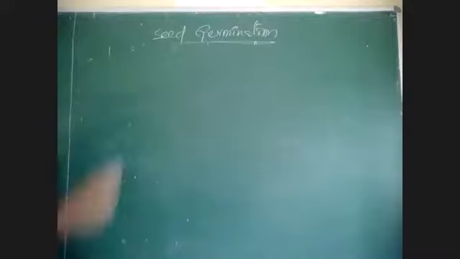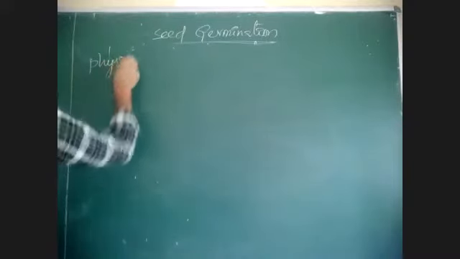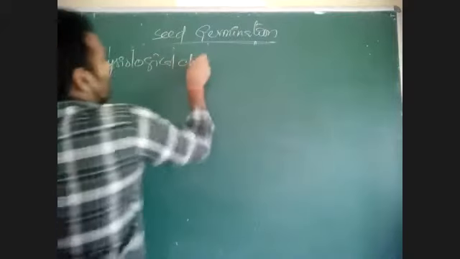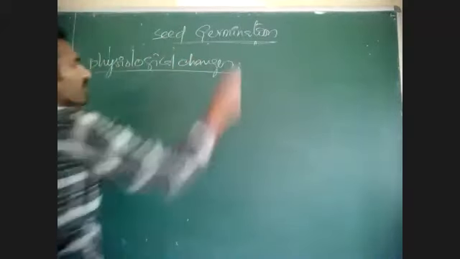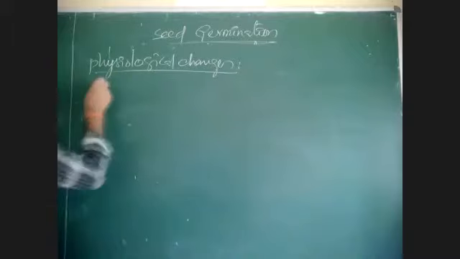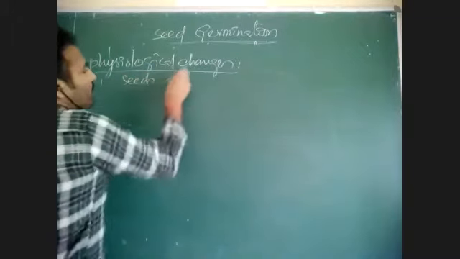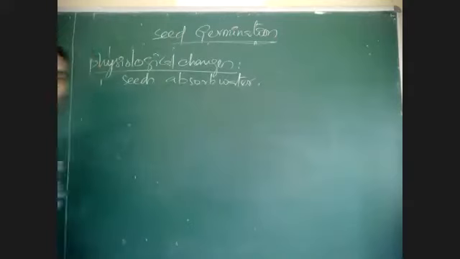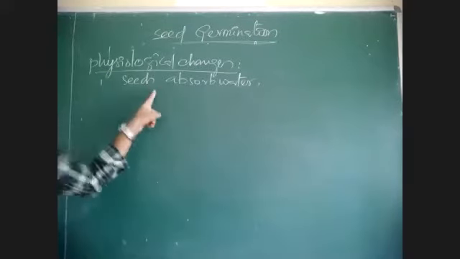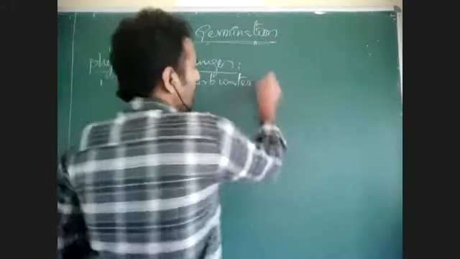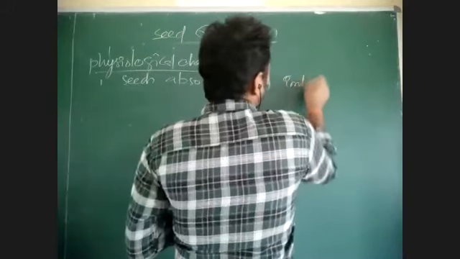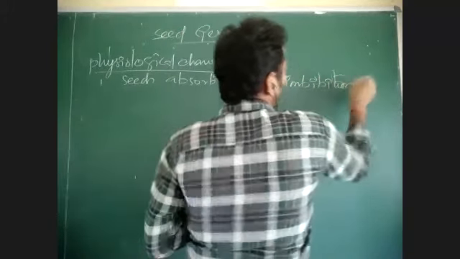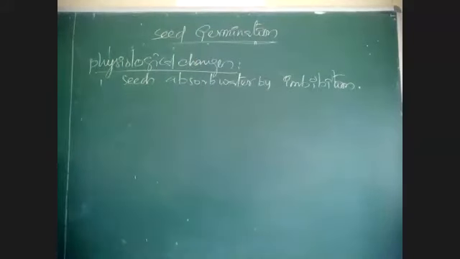Stages of seed germination, or the process of seed germination, or we can say the physiological changes which are taking place during seed germination. Physiological changes means what are the metabolic changes? First, seeds absorb water. What is the process that is responsible for entry of water into seed? Seed is dry material. Dry material will absorb water by a process called imbibition. In physiology, we discussed imbibition. Seeds will absorb water.